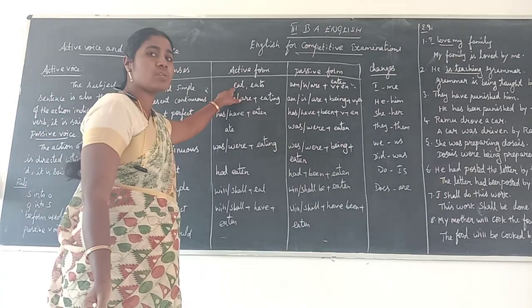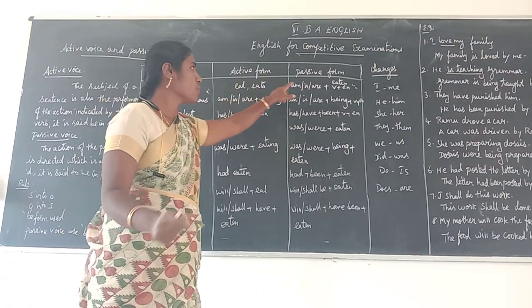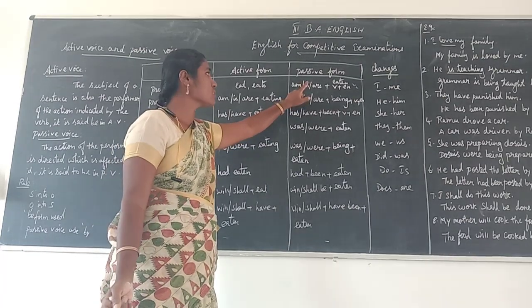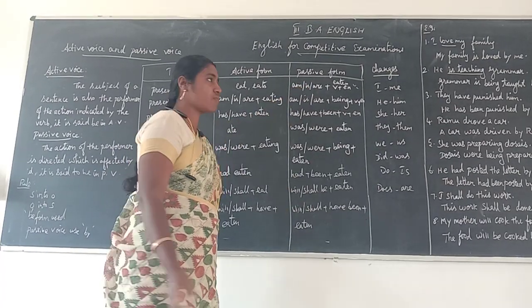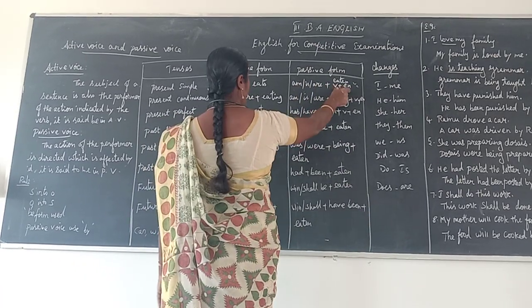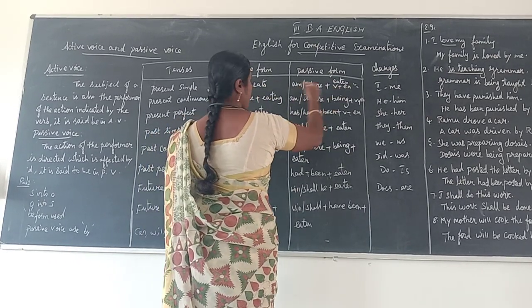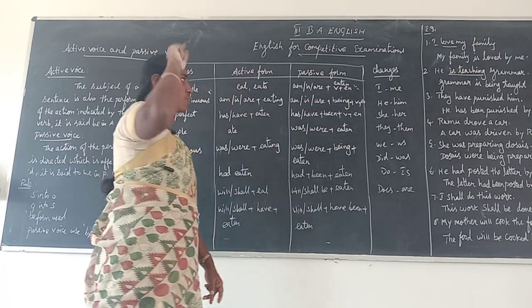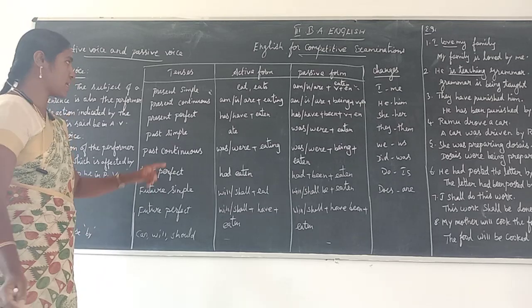In active voice, you don't have a be-form verb. When we change an active voice sentence into passive voice, you must use a be-form verb: am, is or are plus verb. Eat is the verb. To this verb you add en: eaten. Eaten is the verb you use in passive voice.